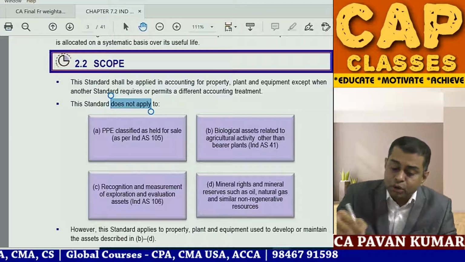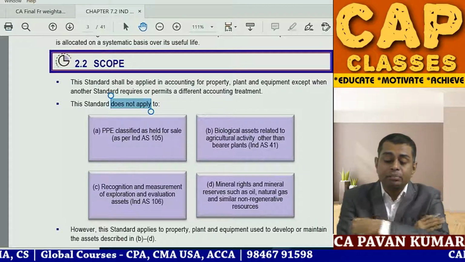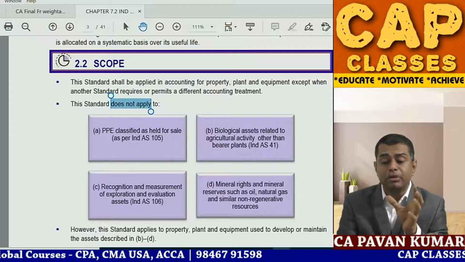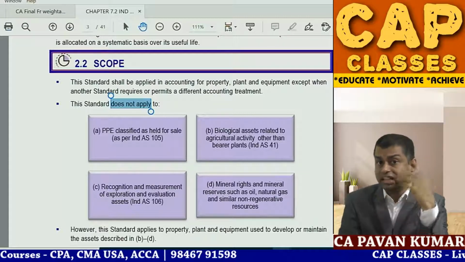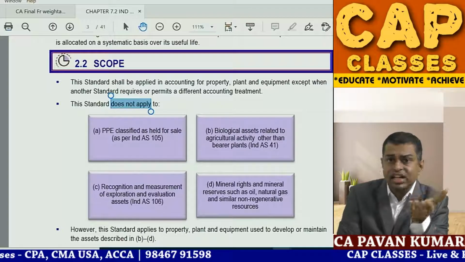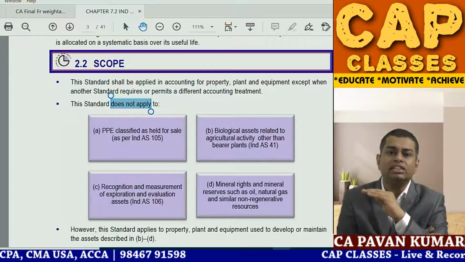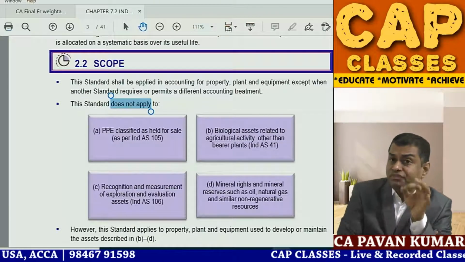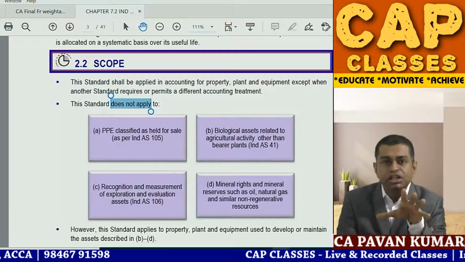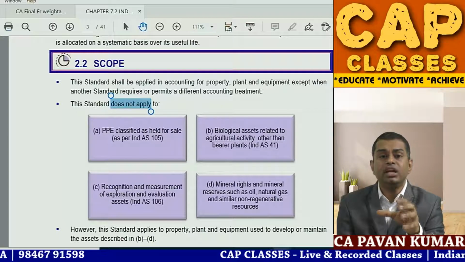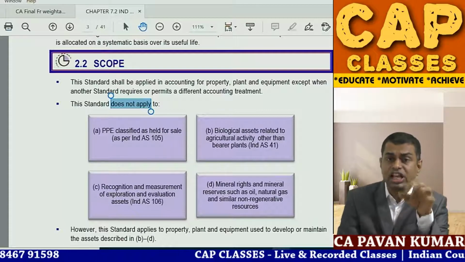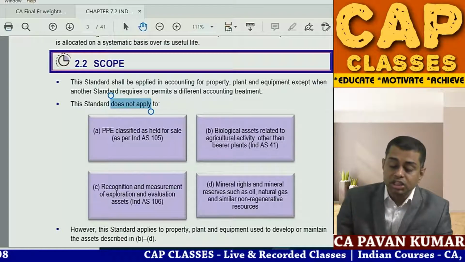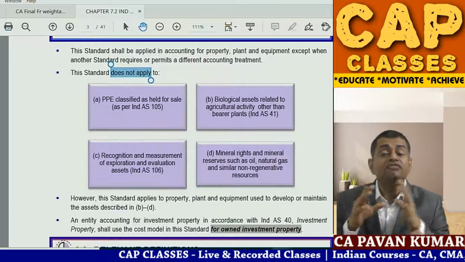So what is the first point? It shall be applied in accounting for PPE except when another standard requires or permits a different accounting treatment. That means if another special standard says treat it like this, then we'll follow the other standard. If no other standard is there specifically for this asset, in general, property, plant and equipment shall be accounted for as per this accounting standard. What are the exclusions? PPE classified as held for sale.